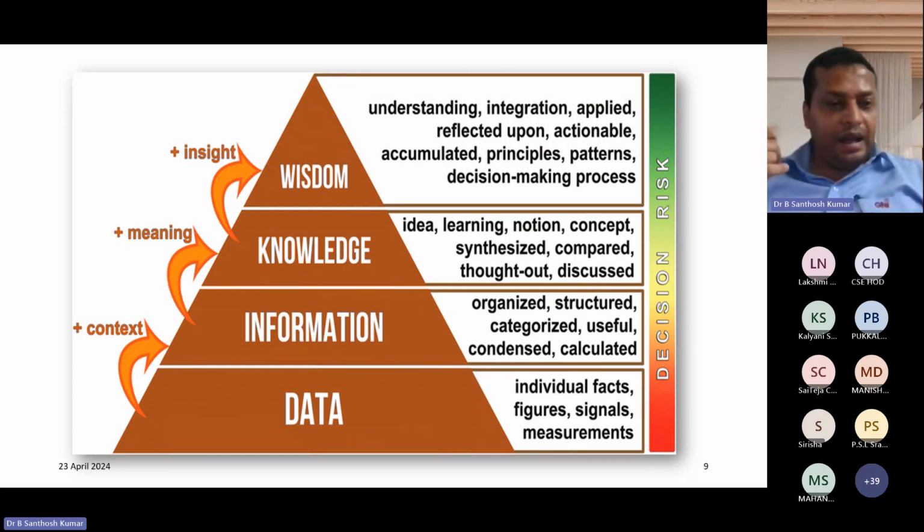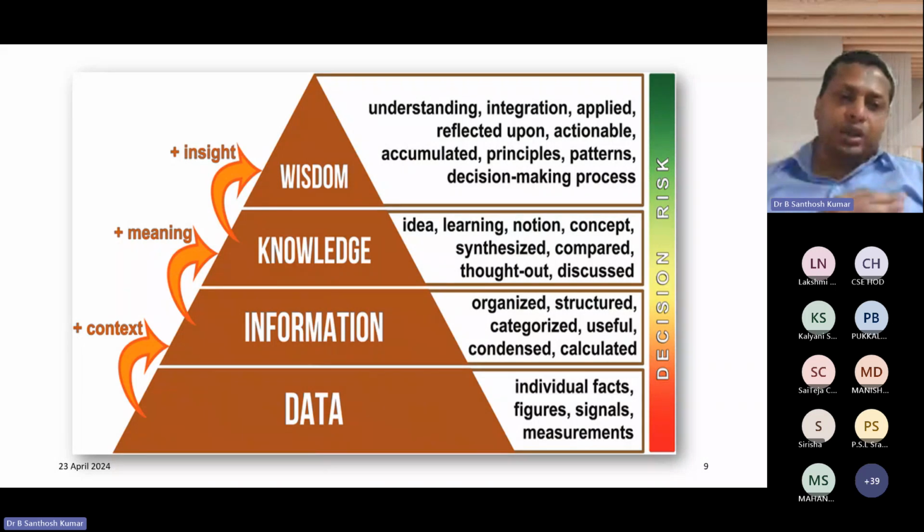Suppose I add context: today 1 gram gold price is equal to 7,240. That will give the information. So data is an individual fact or figures or signals or measurements. I'm giving additional context to that, so that we get the information. Information is: today 1 gram gold price is 7,240. Like that, I'm getting the information. So it is in an organized or structured or categorized or useful or condensed or calculated manner.